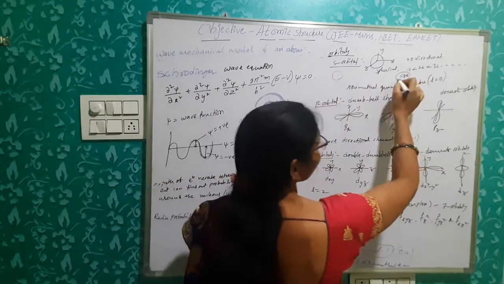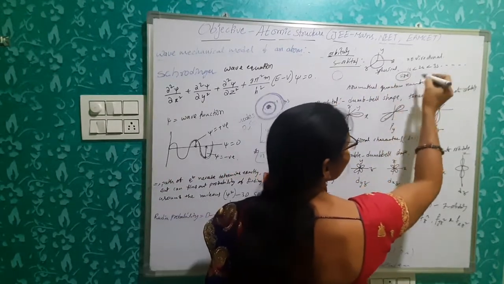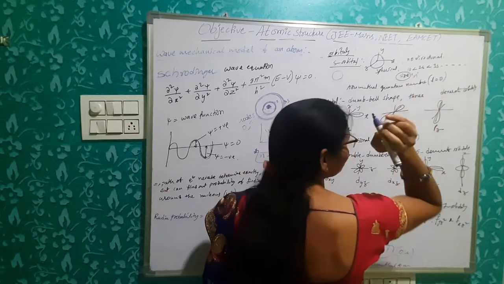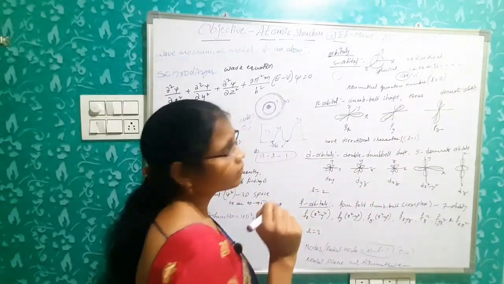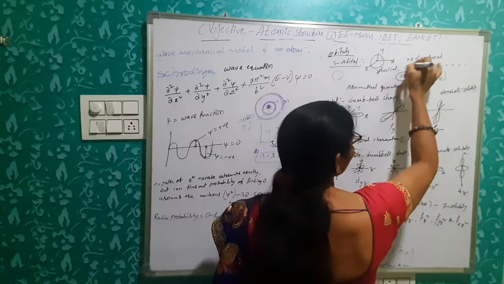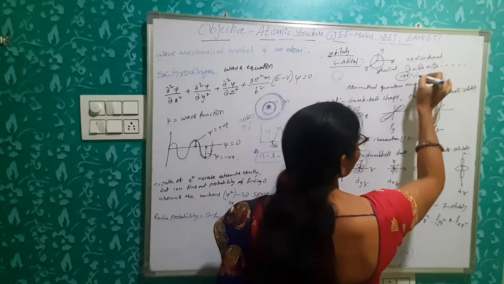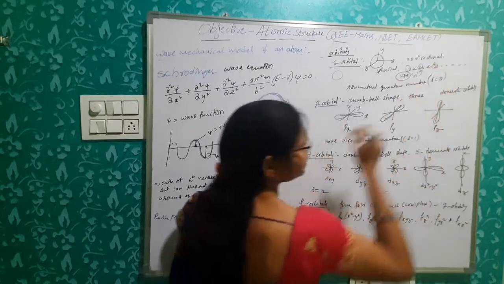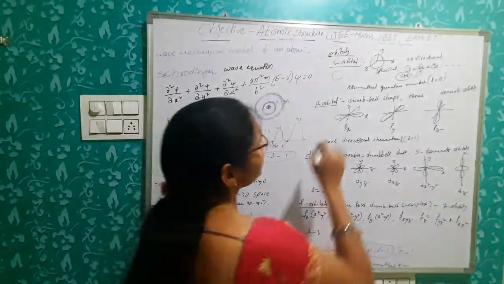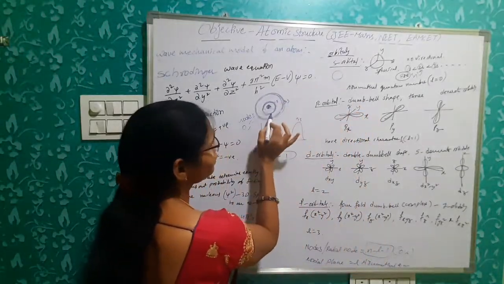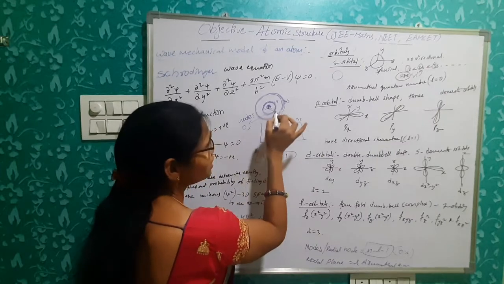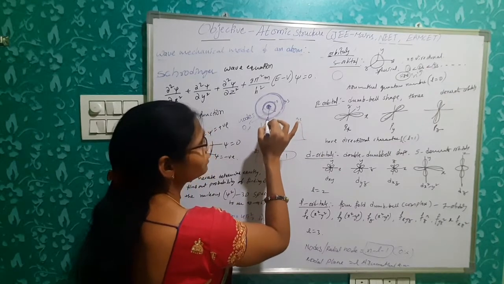So the size of the s orbital increases with increase in the n number, meaning the principal quantum number. So as the n value increases, the size also increases. Okay. Clear? So here this is the 1s orbital, 2s orbital. Here the size, here also the size, here some more distance.